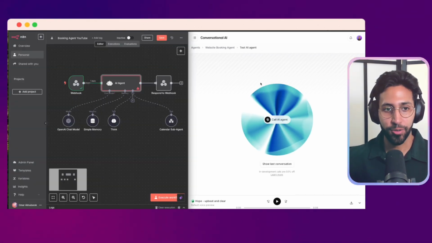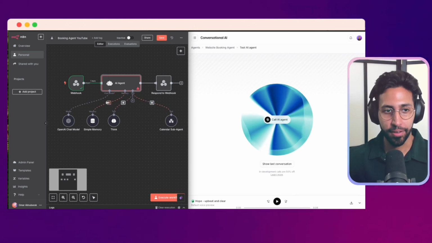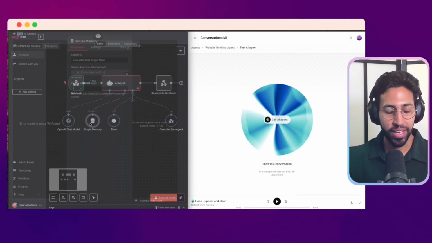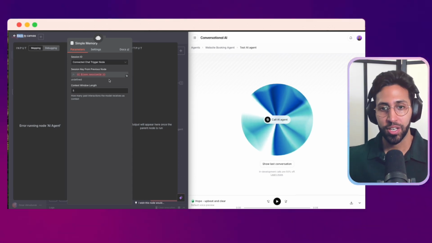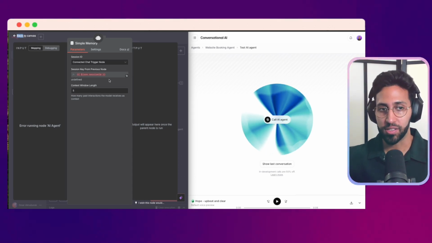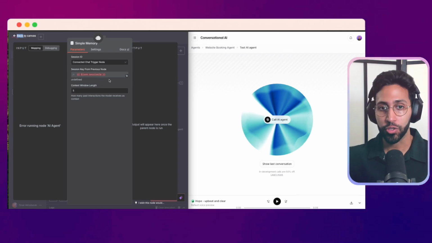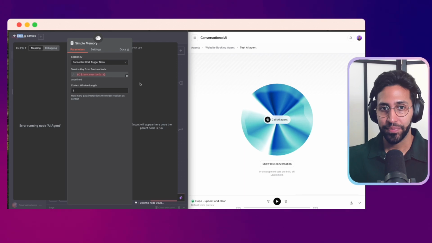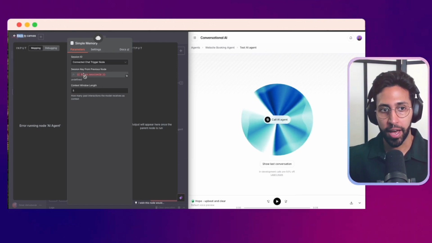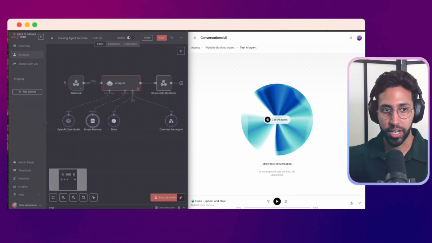Okay, we've got an error here as well. And again, I want to show you all of this live. What's happening here is we're getting an error with the simple memory. This is the session ID, and it's the way in which it tracks the different responses. Because we're having a conversation with Elevenlabs, we want to know what was previously said and the information we have. So now this JSON session ID we need to change.